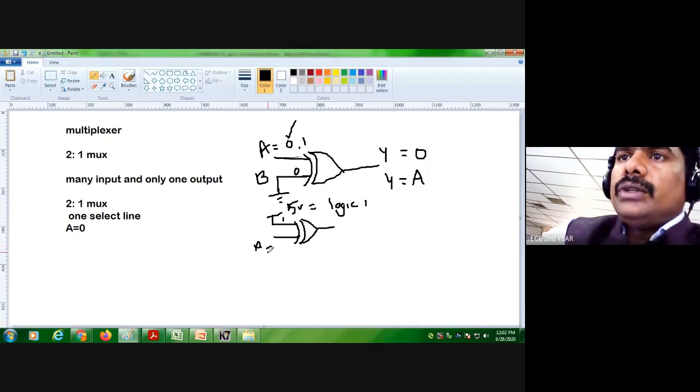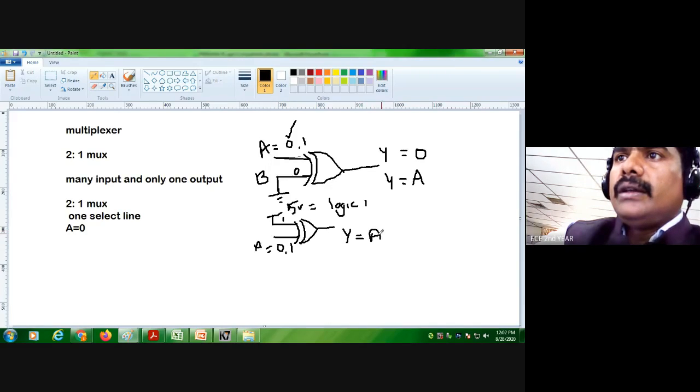Here also A can be 0 or 1. So just I take the first choice, A equal to 0. What will be the output? Output Y becomes, if A equal to 0, output becomes 1, A naught.